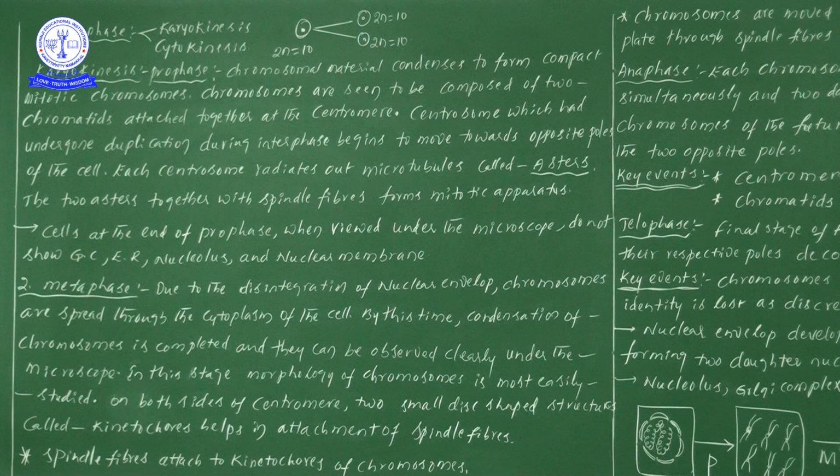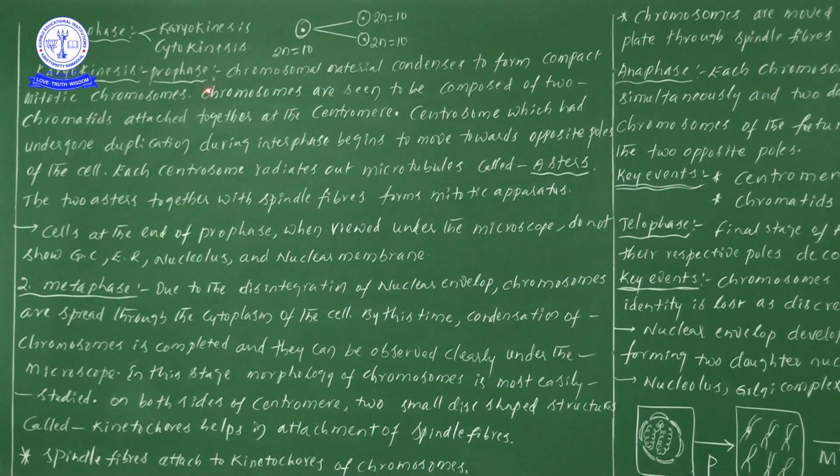cell division can be divided into two parts or two processes. One is karyokinesis, meaning division of the nucleus, and the second one is cytokinesis, division of the cytoplasm. Now under karyokinesis, again four stages we can observe. The first is prophase, then metaphase, anaphase, and one more is telophase.